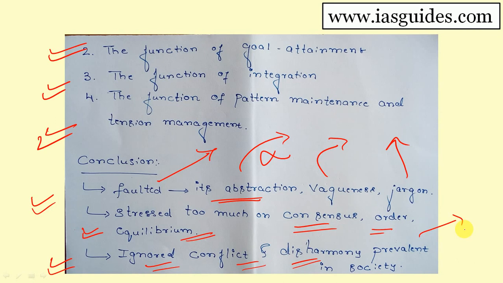But anyway, after seeing all this criticism, we should keep in mind that this is just an analytical model. Talcott Parson already told that this is just a model. It is an analytical model. It is not reality. He tells that. So we should keep that in mind, and we have to conclude that this is just an analytical model and it is not reality, which is very clearly told by Talcott Parson. Okay, that's it guys. All these were the concepts of social system theory.